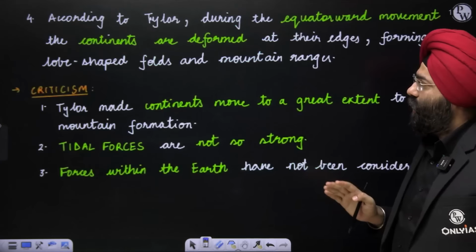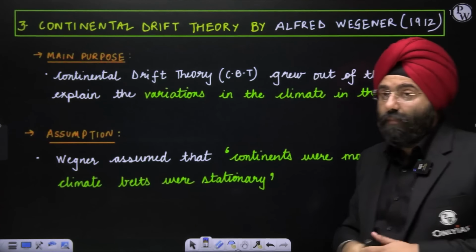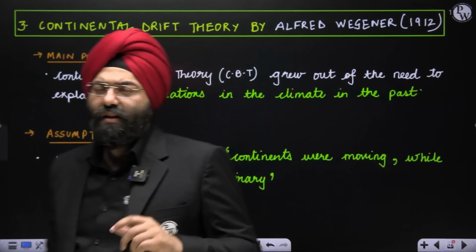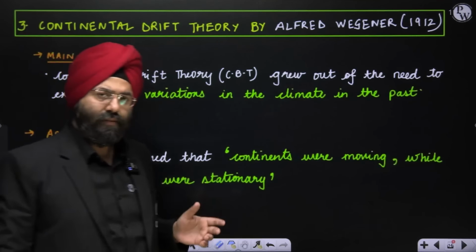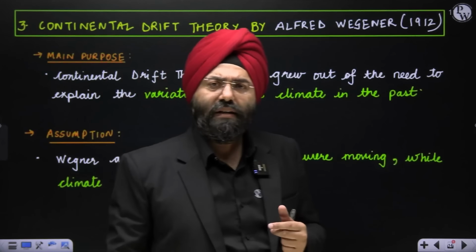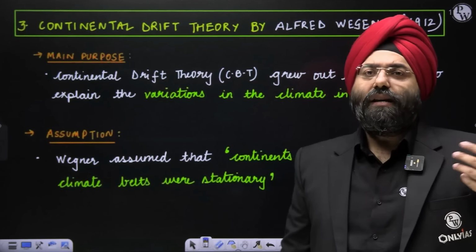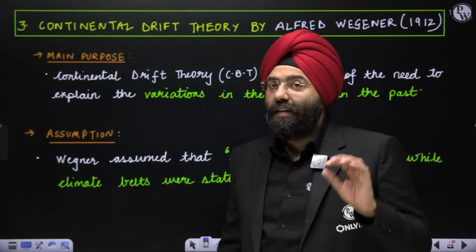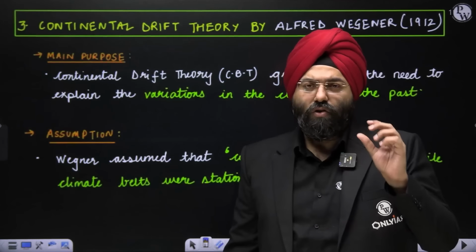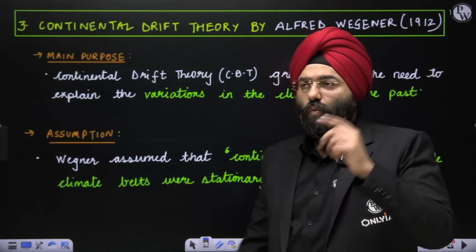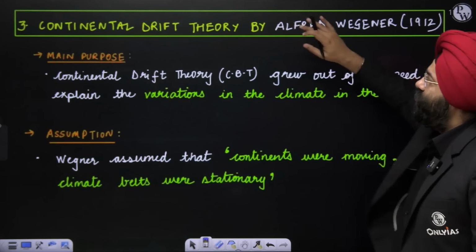Now, when we have done this, we come to the third theory, which is again very commonly explained and mentioned in various places, and this is the one generally referred to as the continental drift theory. People neglect Taylor's theory, but that will be incomplete. You should be aware of the continental drift theory by Taylor also. Now what does the continental drift theory of Alfred Wegener say?